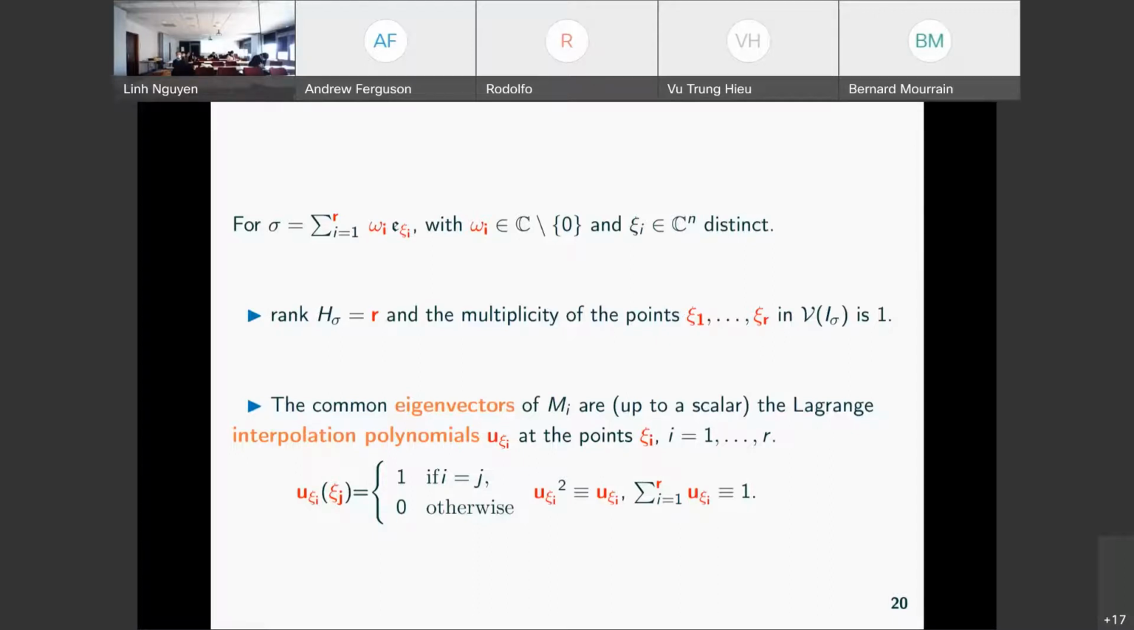Moreover, in this case, the common eigenvectors of this mi correspond to the interpolation polynomial at the root, which is very nice because if we have the interpolation polynomial, we have somehow the root. They satisfy this relation of interpolation.